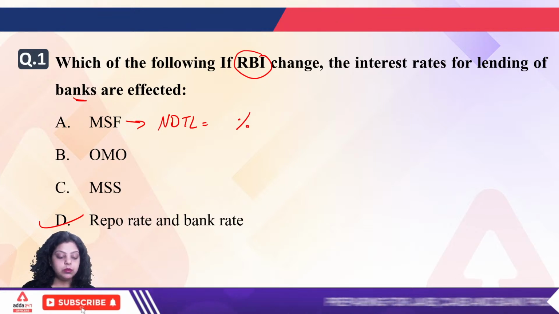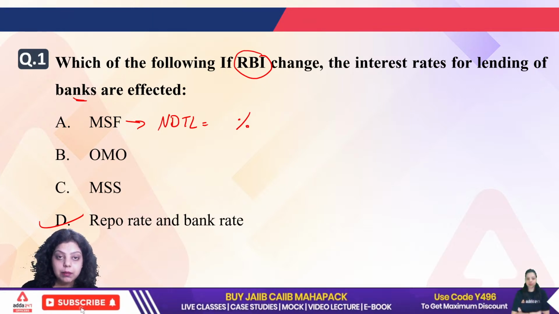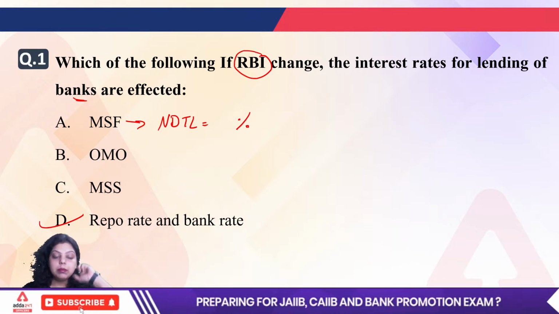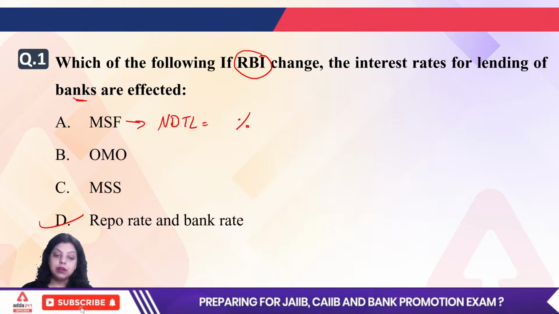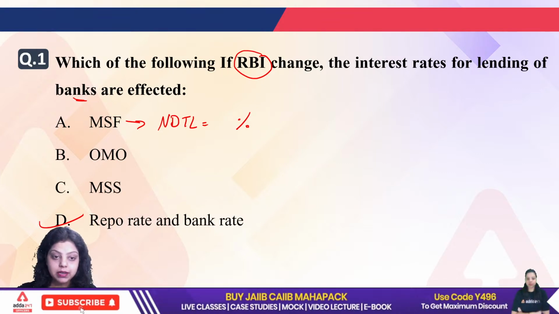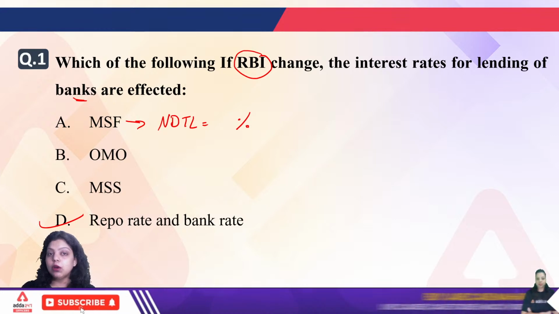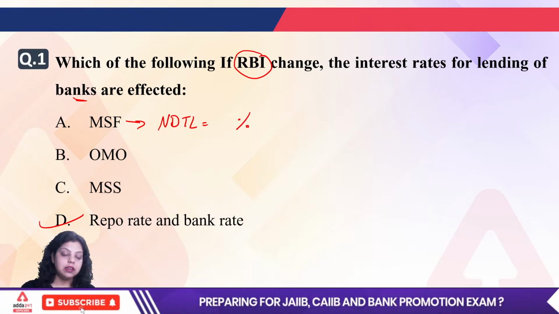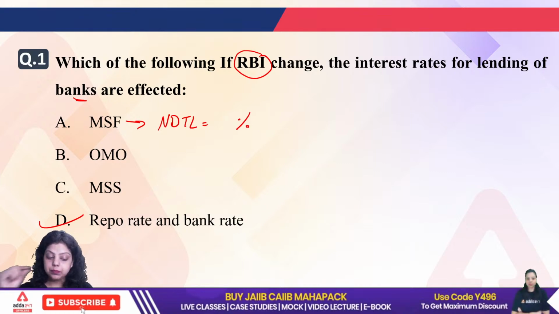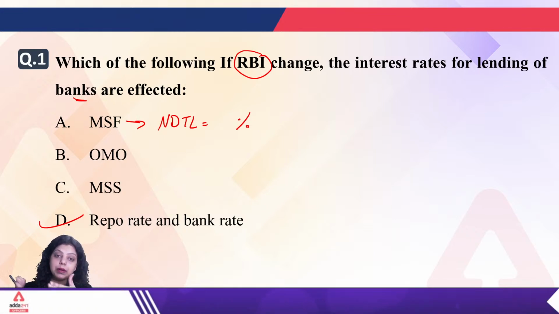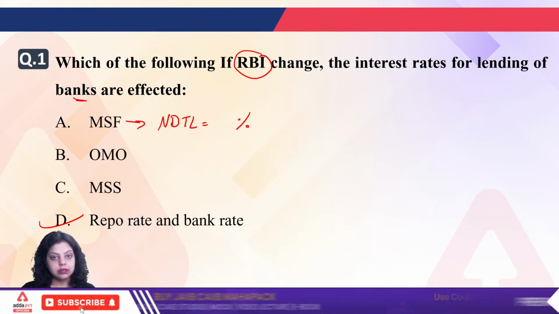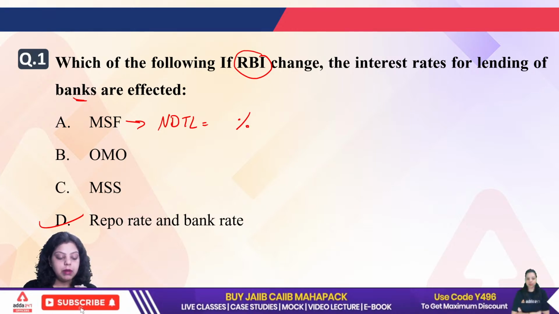The only difference is between MSS and OMO. The first difference is that in the market stabilization scheme, the public can directly participate, but in open market operation, the public cannot participate directly. The second difference is that whatever funds are collected under the market stabilization scheme will be maintained by Reserve Bank of India under a separate account of Government of India. But in open market operation, no such provision is there. So this is the only difference between the market stabilization scheme and OMO.